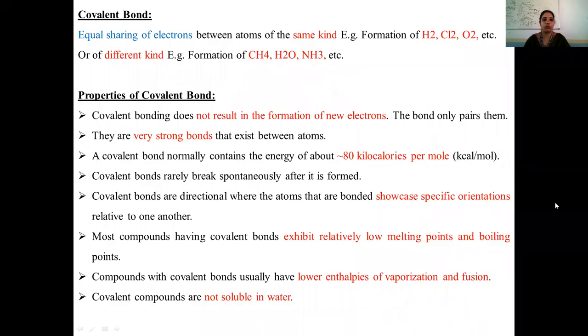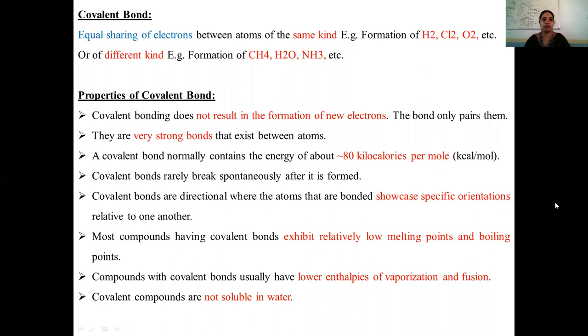Let's start with covalent bond. So covalent bond is a stronger bond and its energy level is so high. For the formation as well as for the breakdown of a covalent bond, we need a little high amount of energy when compared to other non-covalent interactions.